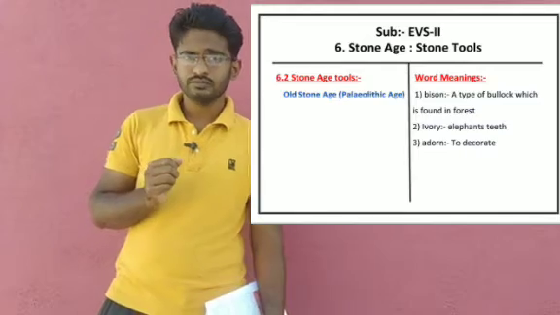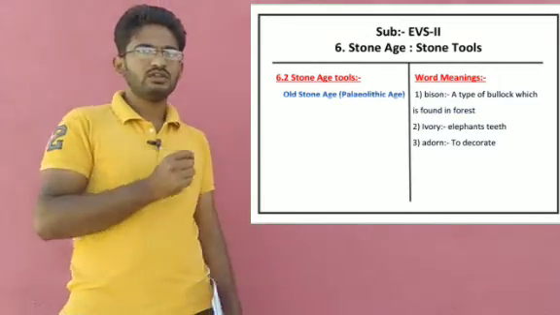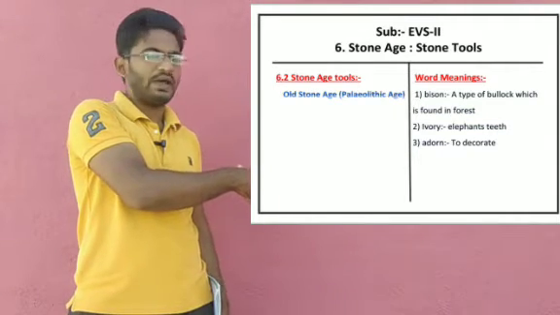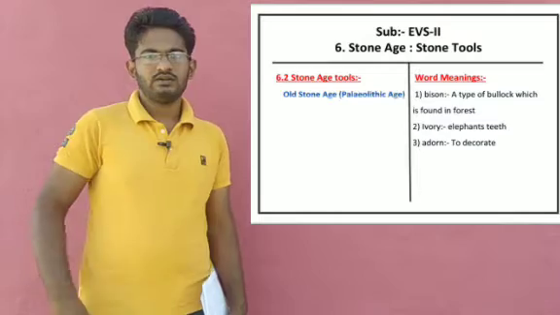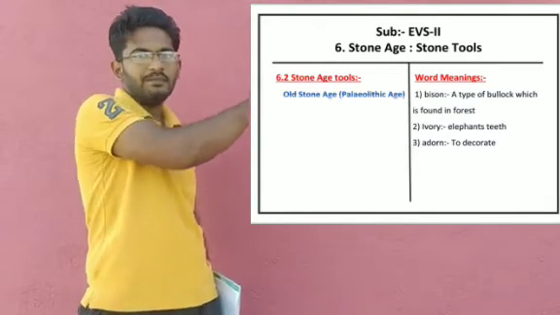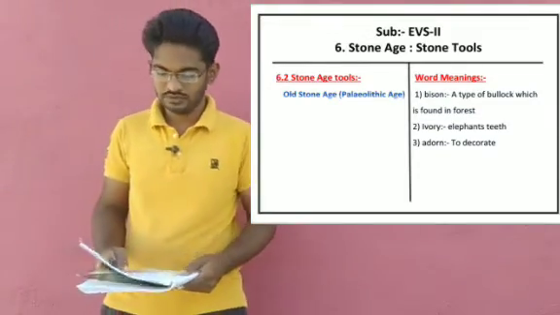Now you will ask, sir, where are you going to write? See here, you can see a white screen, and here the lesson's name, Stone Age Stone Tools. Hard words you can get there.